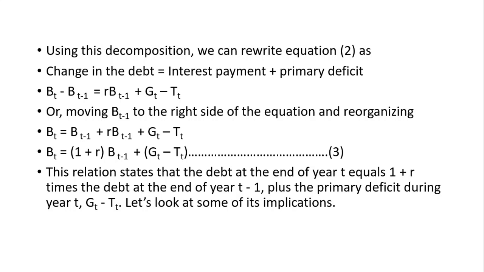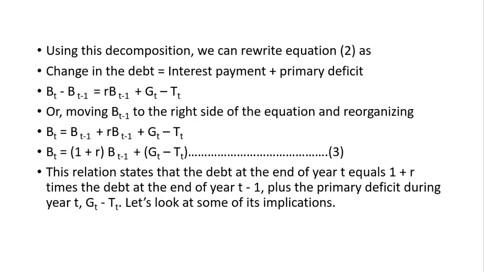We take BT minus 1 to the right hand side, so that BT is equal to BT minus 1 plus RBT minus 1 plus GT minus TT, or BT is equal to 1 plus R times BT minus 1 plus GT minus TT.